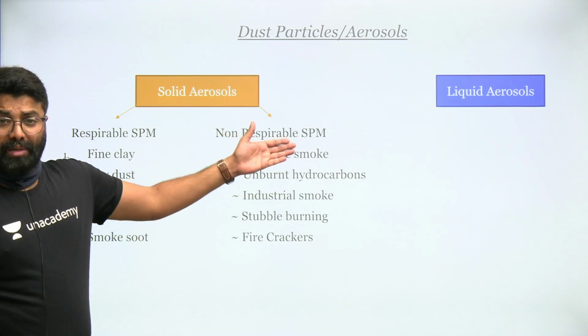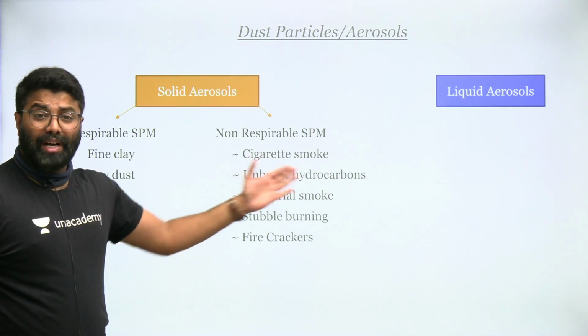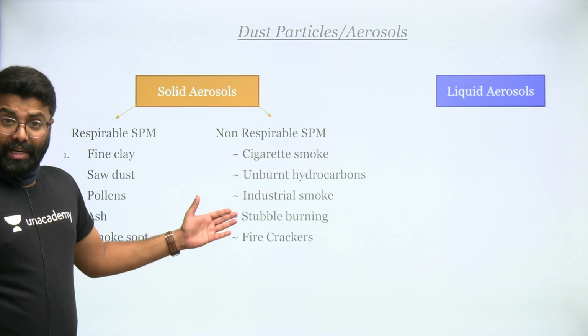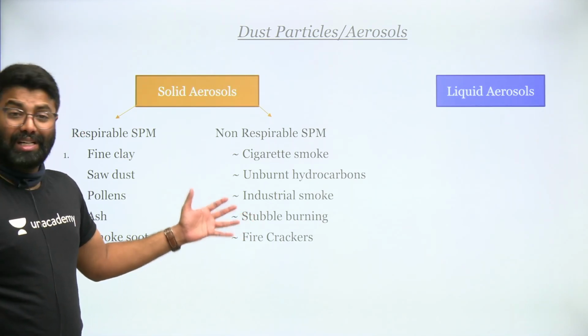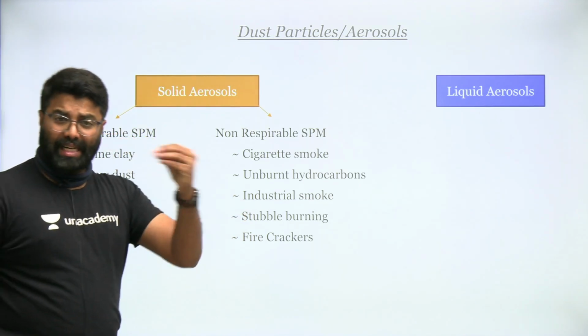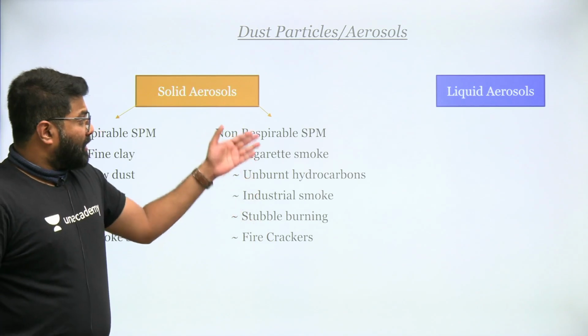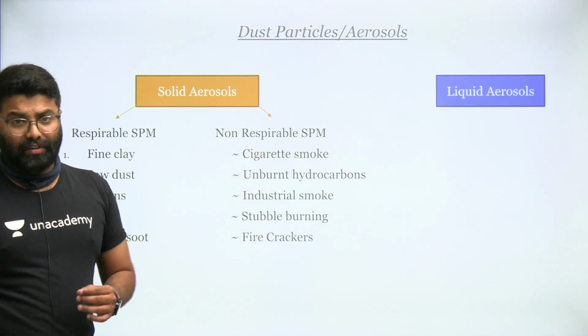Non-respirable suspended particulate matter are very minute particles which are released from cigarette smoke, unburned hydrocarbons, that is diesel engines, industrial smoke, and stubble burning. When the farmers burn the husk, stubble burning, that also releases a large amount of dust particles and soot into the air, and crackers. So all this releases a large number of non-respirable suspended particulate matter, friends.